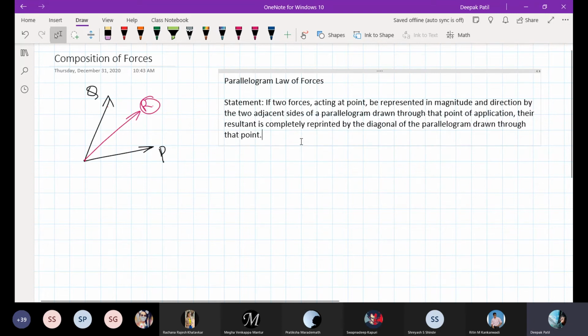So this is the statement for the parallelogram law of forces.